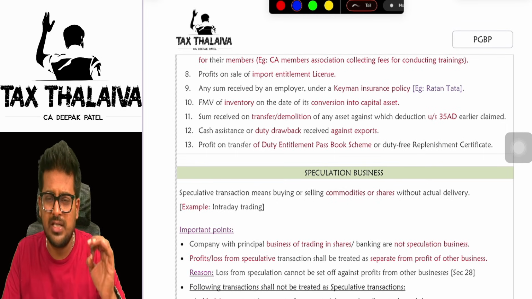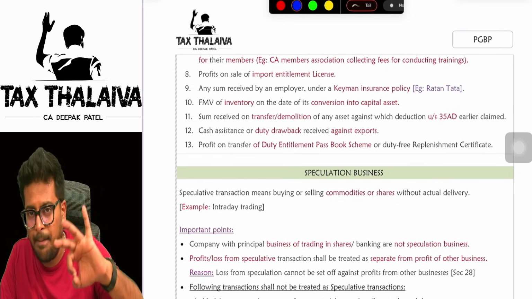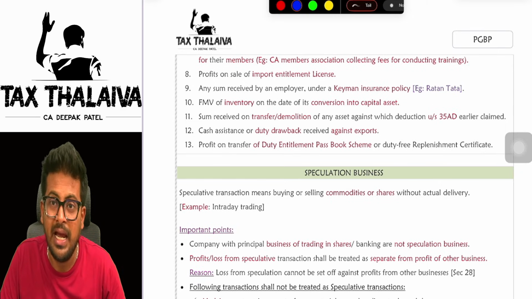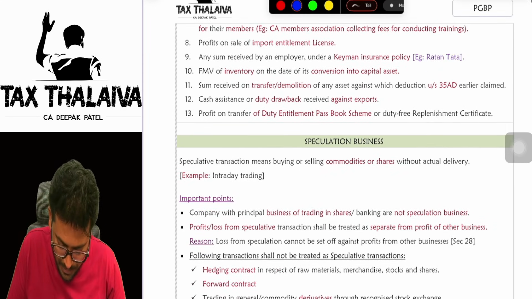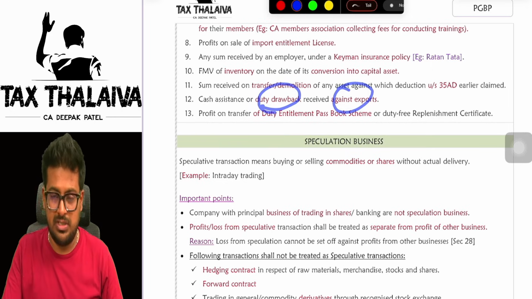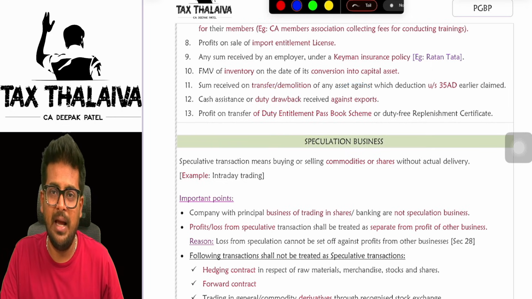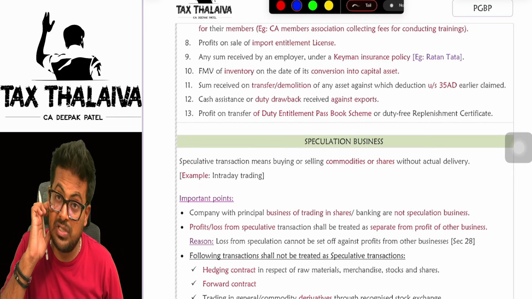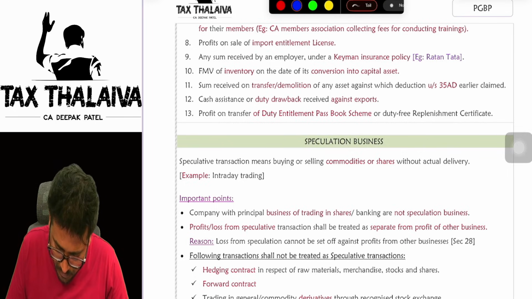So whenever you convert a stock in trade into capital asset, in that case, the fair market value as on the date of conversion of the inventory or the stock in trade will be treated as PGBP. Duty drawback on exports. Let's say, for example, if you export something, the government will become very happy that you are earning a lot of forex reserves for the country. So they will give you some duty drawbacks. All those will be taxable under the head PGBP.